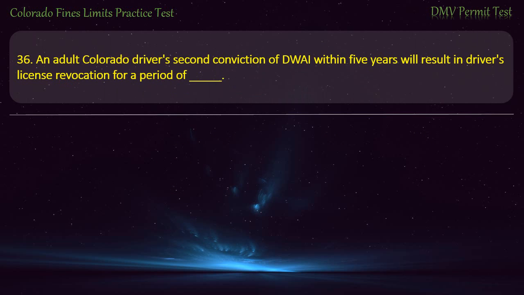Question 36. An adult Colorado driver's second conviction of DUI within 5 years will result in driver's license revocation for a period of 90 days, 30 days, 2 years, 1 year. Answer. 1 year.